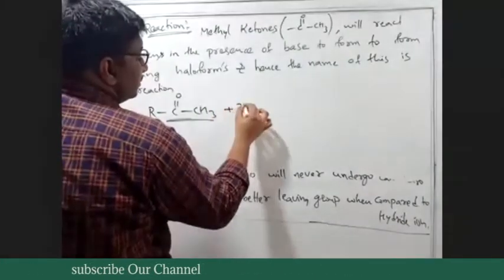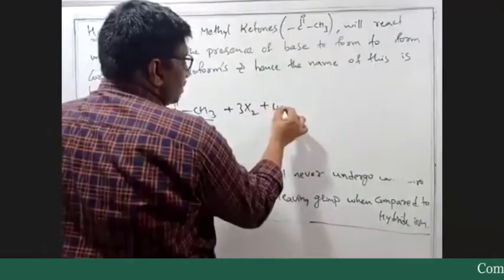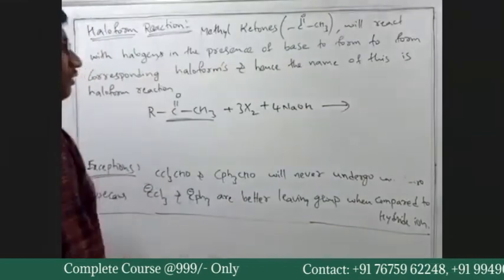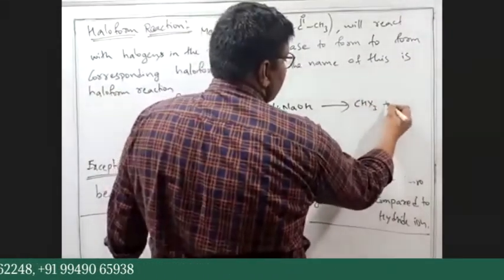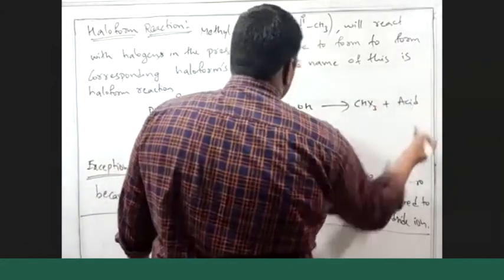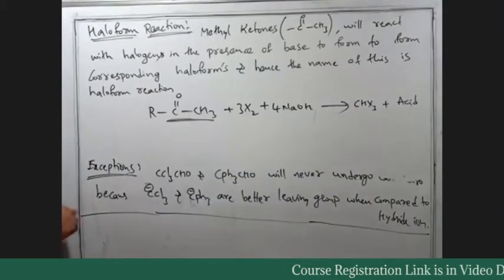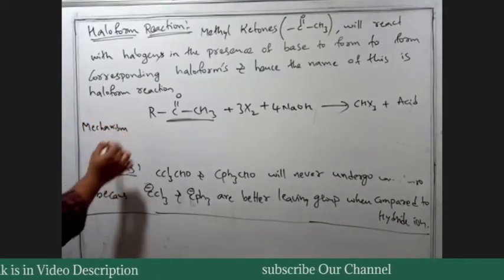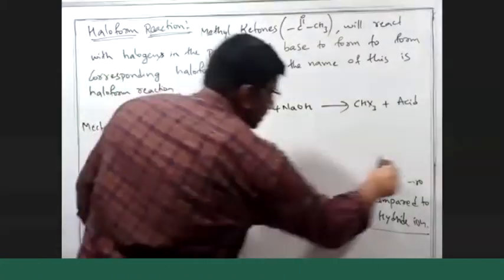So we can have 3 moles of X2, where X is any halogen, and 4 moles of NaOH. You get haloform, CHX3, plus acid. So the corresponding acid will be formed. So what was the mechanism? Mechanism is quite simple.